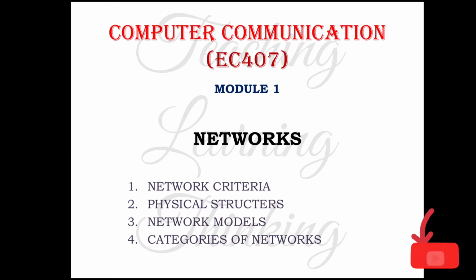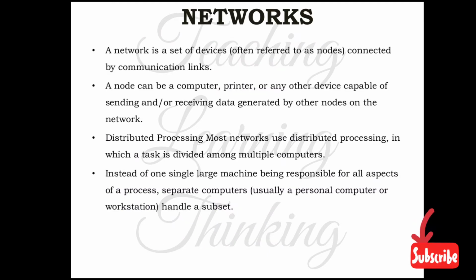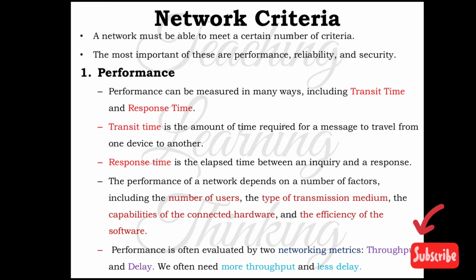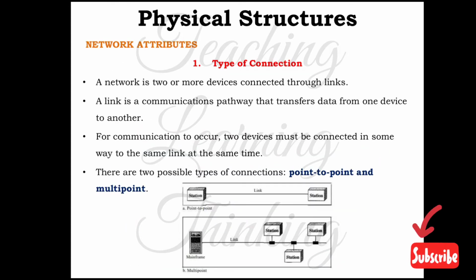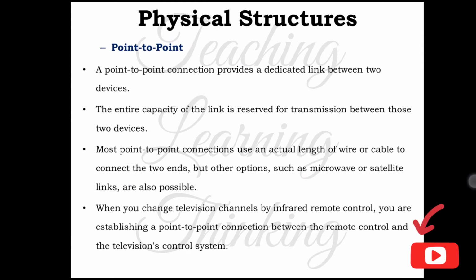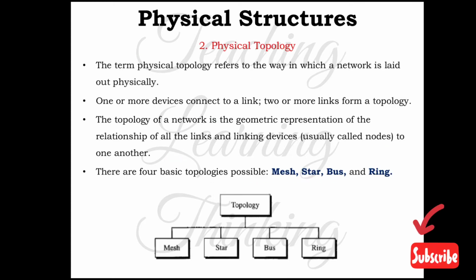So we have already studied networks and network criteria, and we have started the physical structures. We also know what a network is: a set of devices connected by communication links. There are three significant criteria: performance, reliability, and security. The physical structure network attributes are, first, the type of connection, that is multipoint and point-to-point connection, and next we are going to see the second attribute, the physical topology.